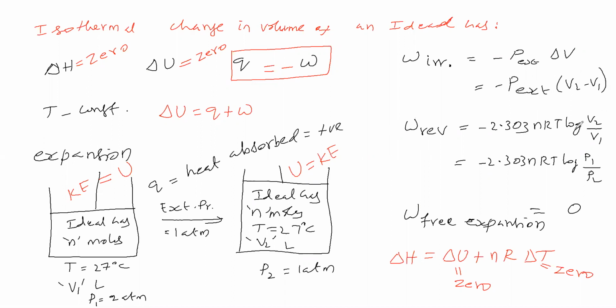Reversible work means use this formula. Free expansion means you say work done is 0. Free compression is not there. Okay, sir. So now we have covered the isothermal change in volume of an ideal gas, and the values of these terms. Okay, next we will see.